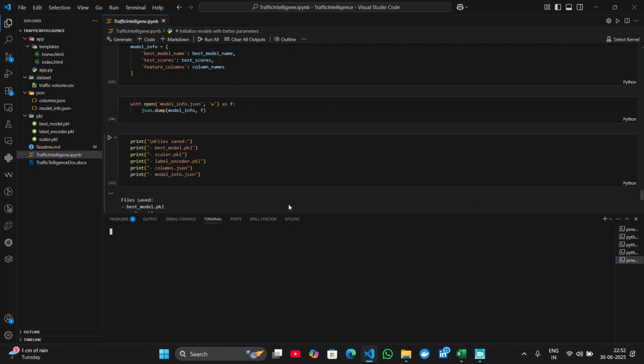Let us try to run our project. Let us open the terminal and try to open our app folder. Inside the app folder we have the python file. Let us try to run it, python app.py, and here you can see it is running.